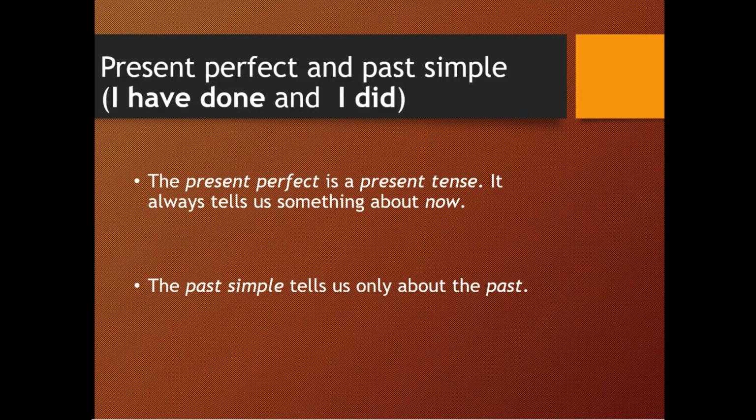So, present perfect and past simple. Both these tenses are used to talk about finished actions, situations, and even events. There is a big difference. The present perfect suggests that a finished action has some connection with the present. But the simple past does not suggest a connection with the present.